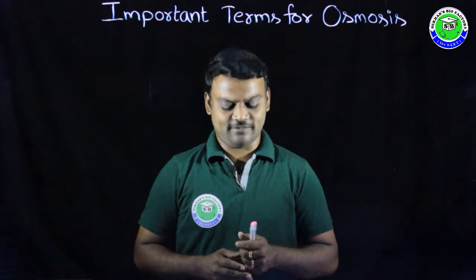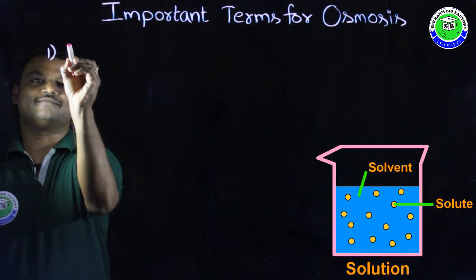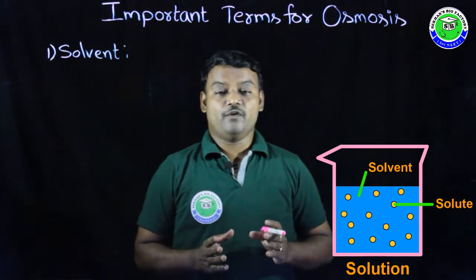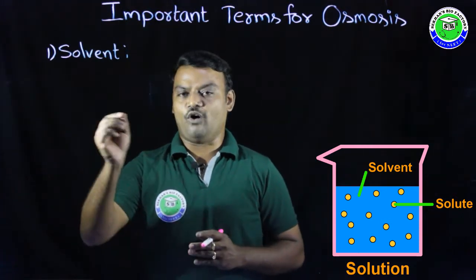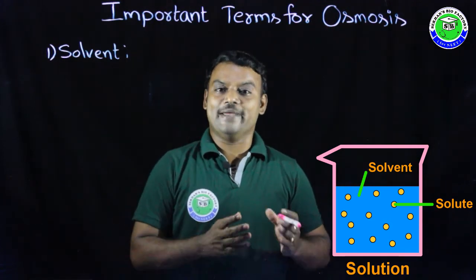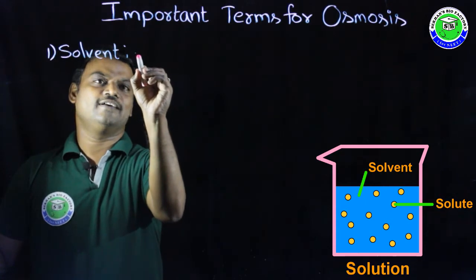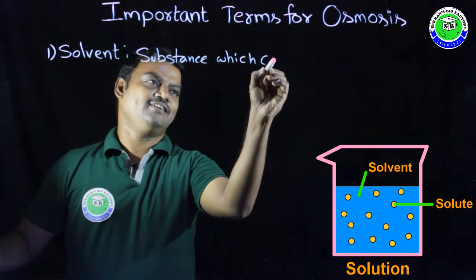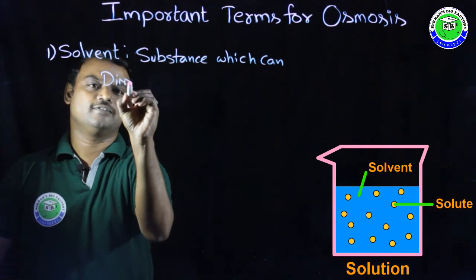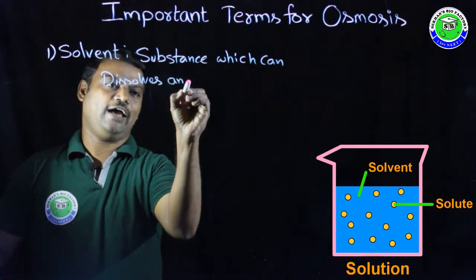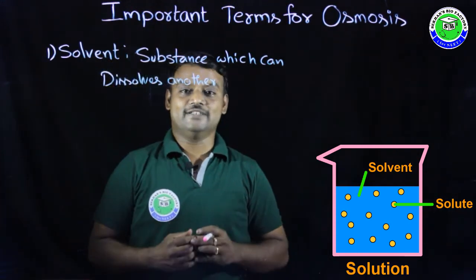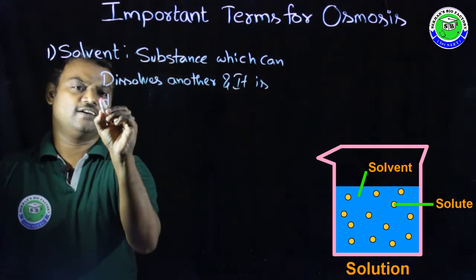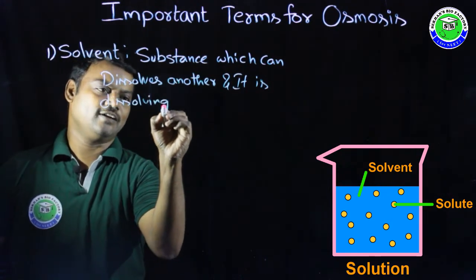In this, the first term is solvent. The solvent means a substance which can dissolve another substance, is called solvent, and it is a dissolving medium.